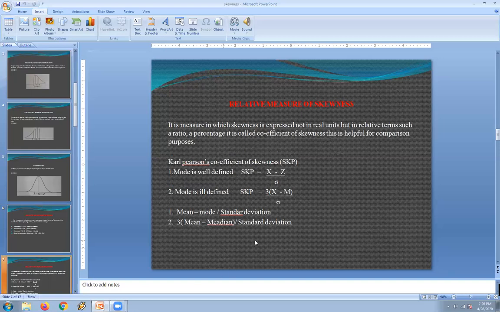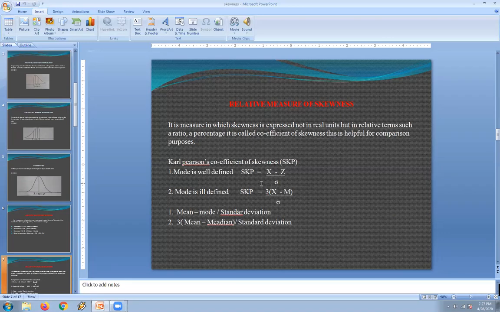The next type of measure is the relative measure, which we call a coefficient, where we express the values in terms of percentages or ratios, which is possible for comparison. According to your syllabus, you have only one type of coefficient of skewness, which is Karl Pearson's coefficient of skewness, called SKP. While calculating Karl Pearson's coefficient of skewness, again we should see when mode is exact.